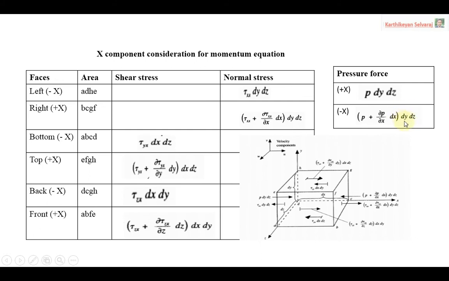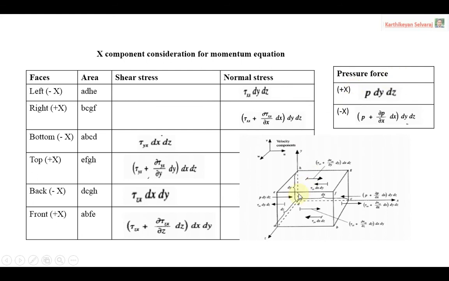Then the area is dy dz. This pressure force will be P plus dou P by dou x into dx, this is the pressure term, and this is the area term dy dz. So this is the meaning of your pressure force.